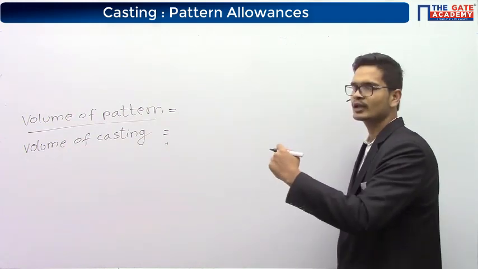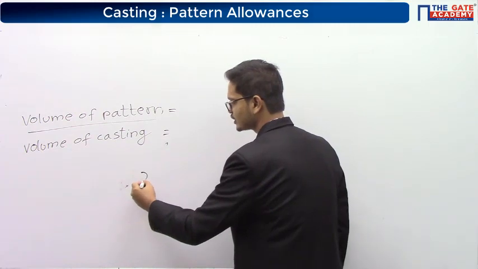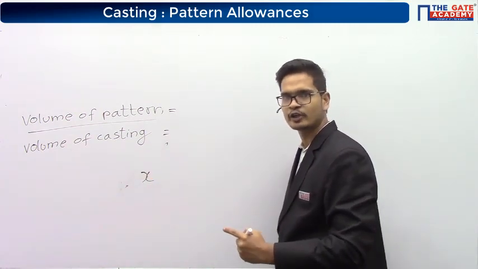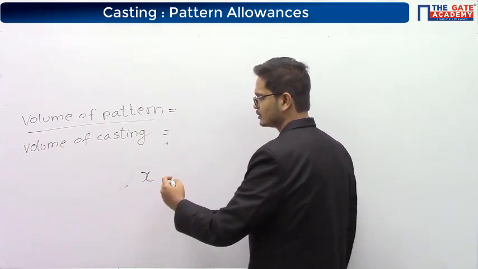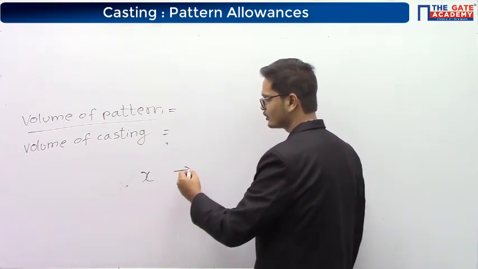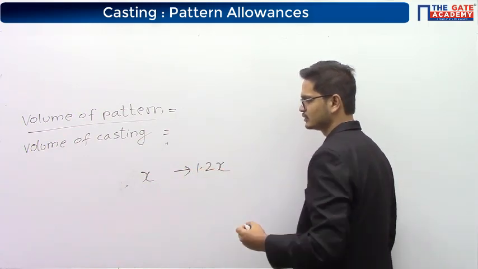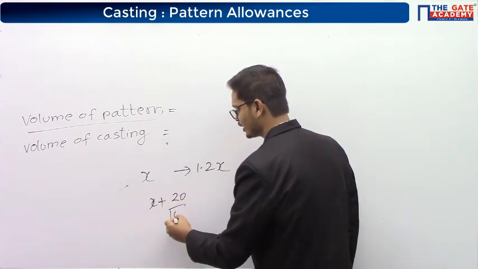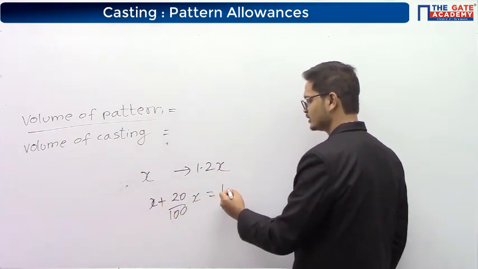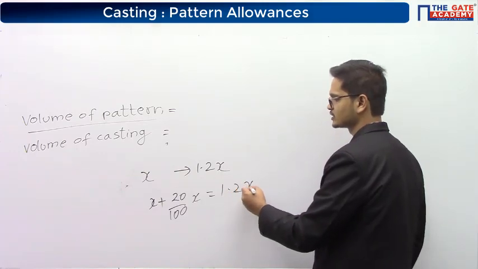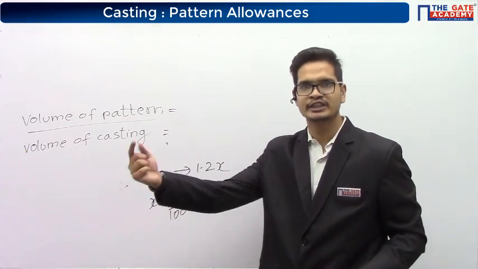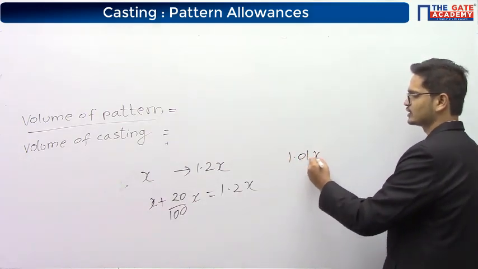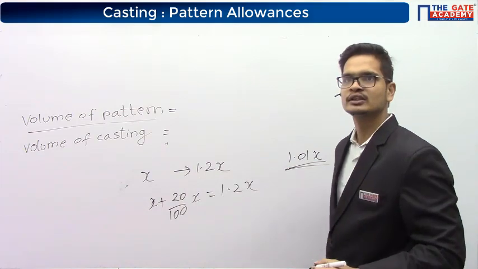Okay. So, let's suppose there is a number x that is increasing by 20%. How can you write that? The new number will be 1.2x. How? x plus 20 by 100 x. So, it will be 1.2x. Similarly, if a number is increasing by 1%, you can write it as 1.01x.